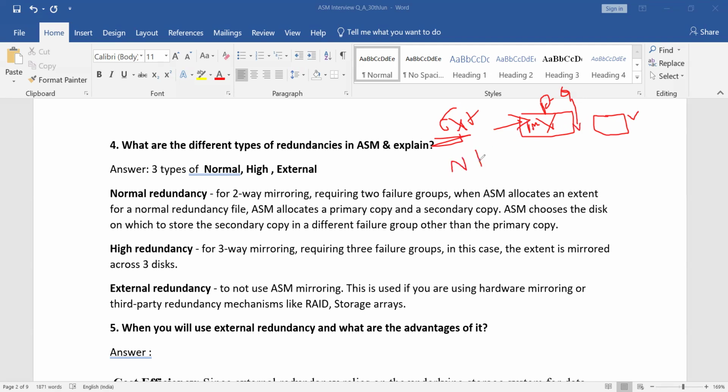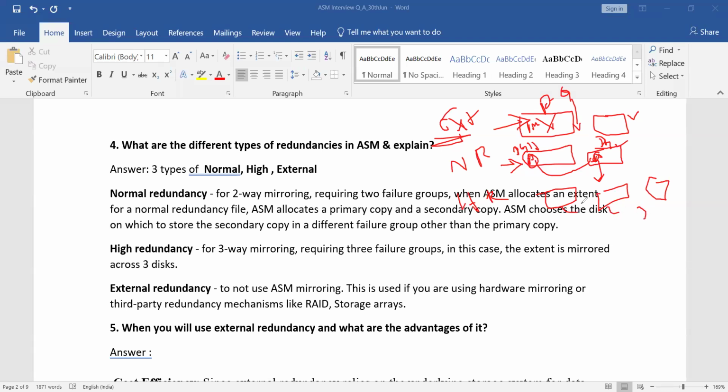In case of normal redundancy, we maintain two failover groups. Whatever data you write here, say data A, the same will be stored in the other failover group. Suppose group one fails or is not accessible, the data is available from disk group 2. This is called failover. If you are using high redundancy, we use three failover groups.